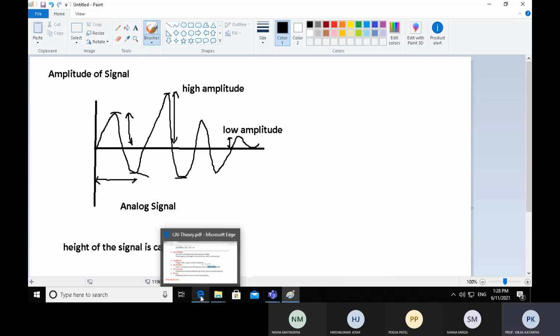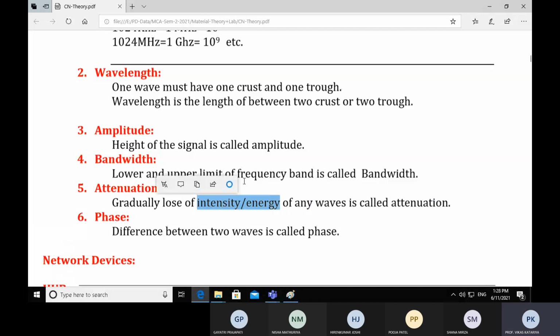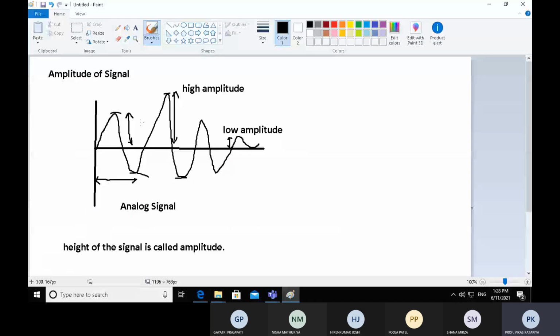Next one is attenuation. Gradual loss of intensity or energy of any wave is called attenuation. Intensity and energy are related to amplitude: a signal having high amplitude has high energy or high intensity. As you can see in this signal, it has a high amplitude, so we can say it has high energy.